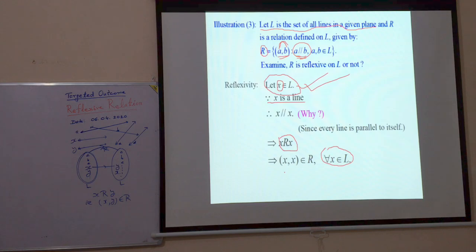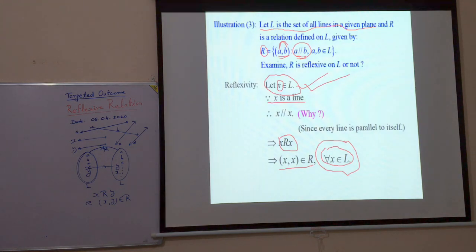So, what we find? Whenever x is in L, ordered pair xx is in R for all x belonging to L. This is very important for reflexivity. We have to always see for each element of the set. This condition will not follow in the case of symmetric relation and transitive relation.